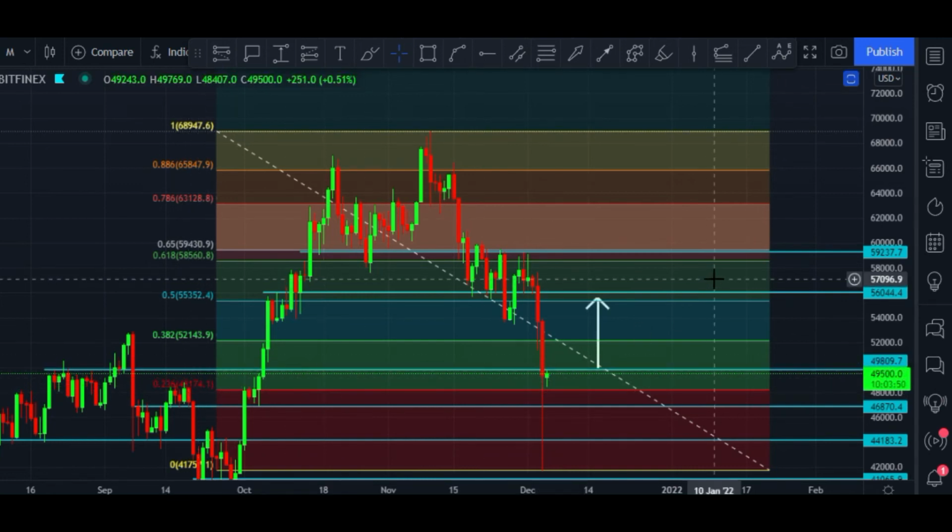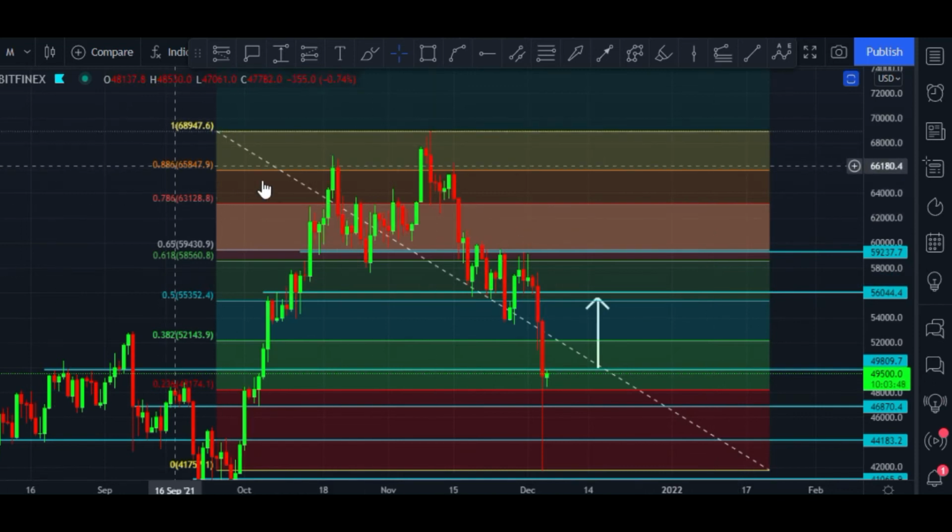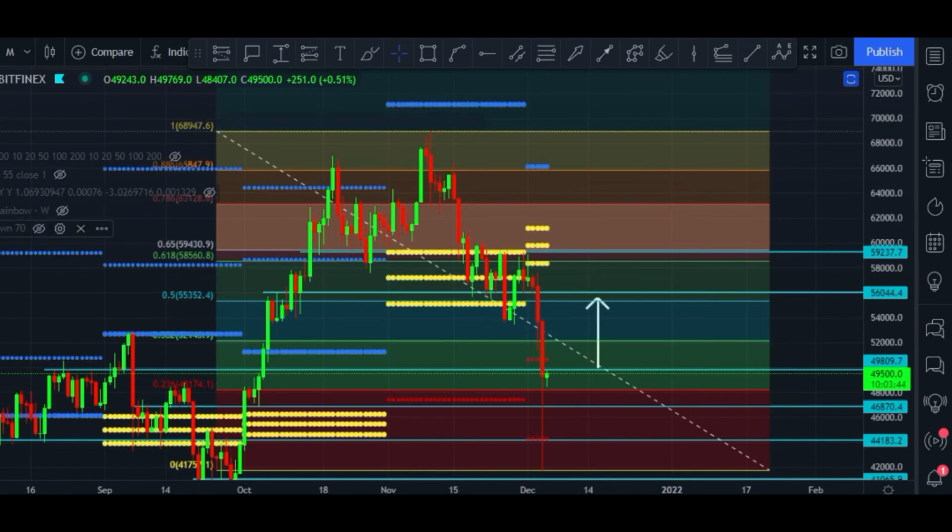And let me show you my favorite indicator, which is the CPR indicator. Here you can see these yellow lines are the main CPR lines, and candles broke this main CPR bearish zone, and after that the second main CPR bearish zone.